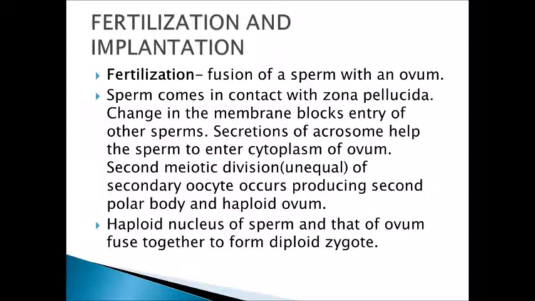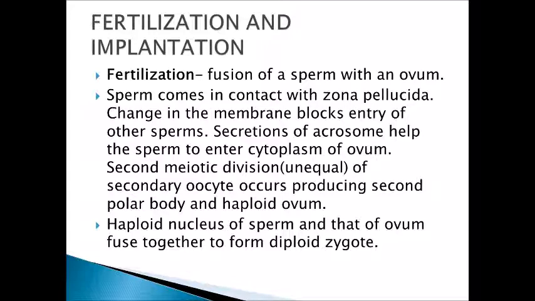Now, how can this sperm enter into the ovum? For that, the secretions of the acrosome, which we have seen in the structure of the sperm. The acrosome is a cap-like portion at the tip. It secretes enzymes which help in the digestion of the egg membrane, and the sperm can enter inside.